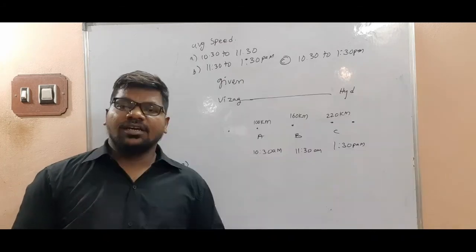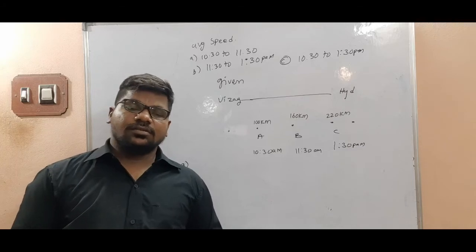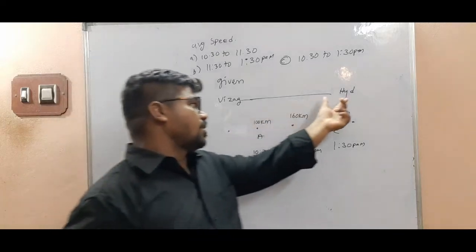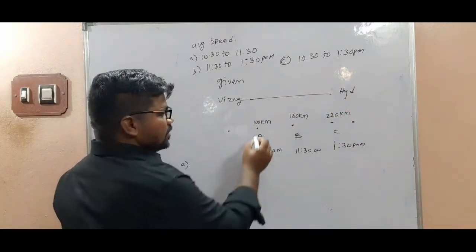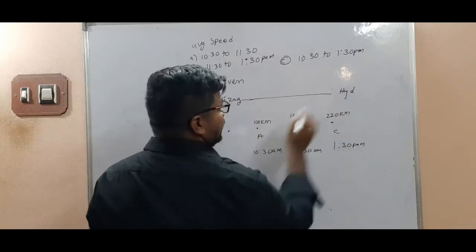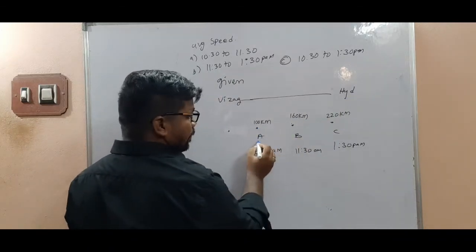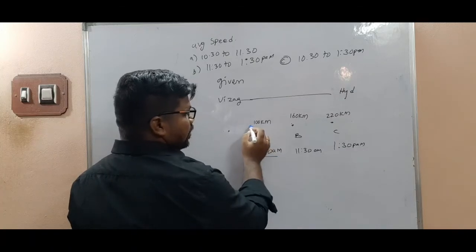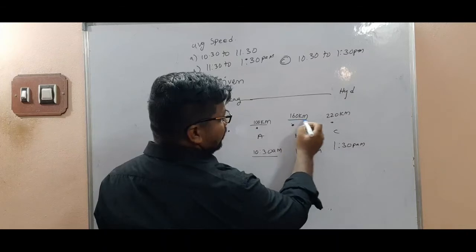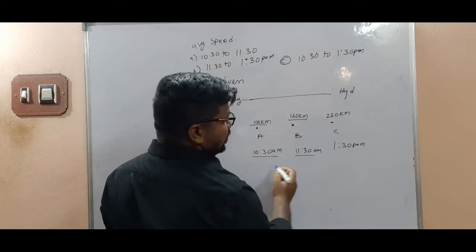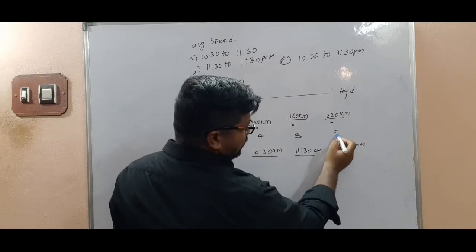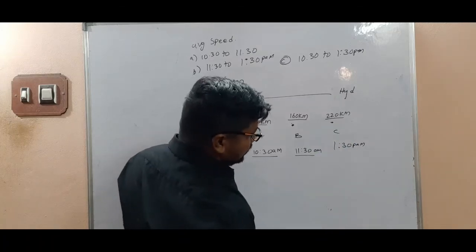My children, here is the situation. Consider Vizag and Hyderabad, and 3 points A, B, C between them. At point A, the time is 10:30, distance covered 100 kilometer. At point B, distance covered 160, time 11:30. At C, 220 kilometer at the time of 1:30 pm.